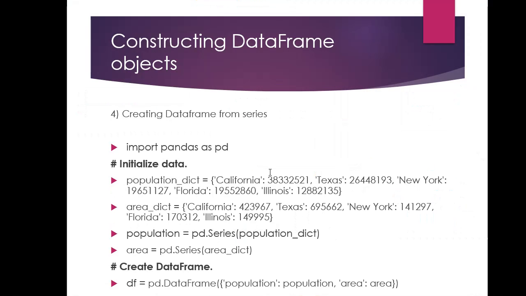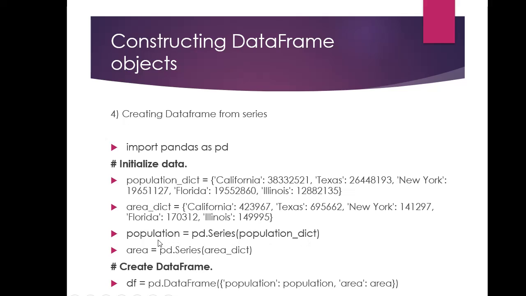Next is creating data frame from series. What we will do first is create series, and then from series we'll create a data frame. We have created here two series, population and area. Population is equal to pd dot Series population underscore dictionary.